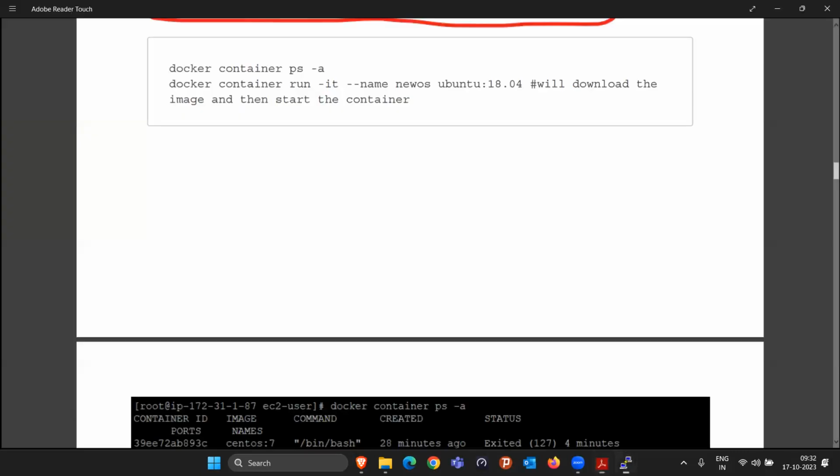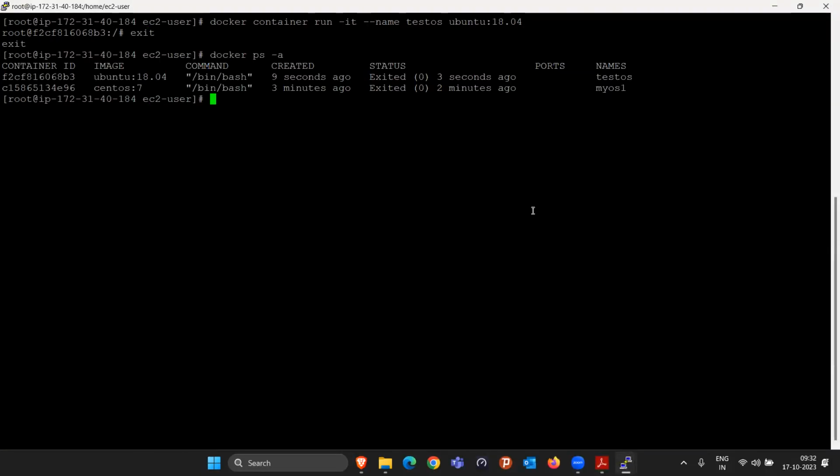Sir, a question. Can we list the container IDs with the name? Like we are giving a unique name for each ID, like my OS one. Can we list the ID along with this name? Okay, you want to list the container ID and name only, those two things? Yes, correct. To list only the container ID, we have the command -a -q. It is just listing the container ID.